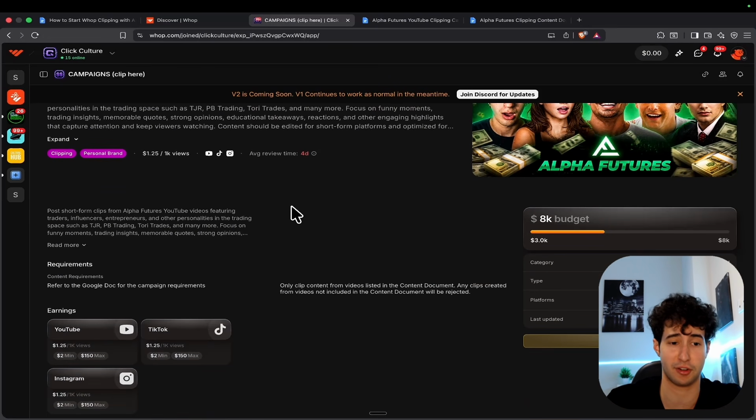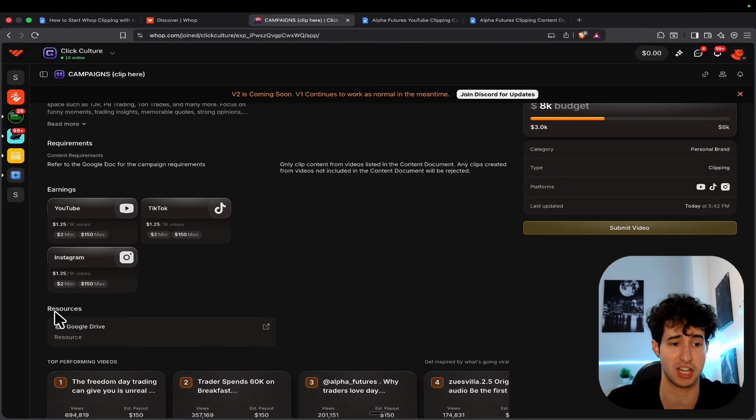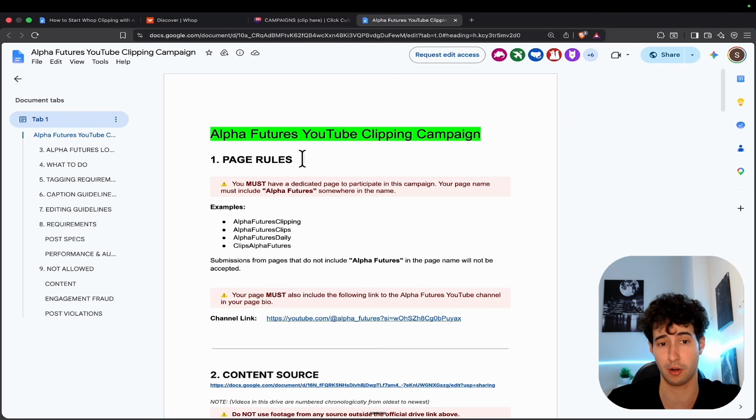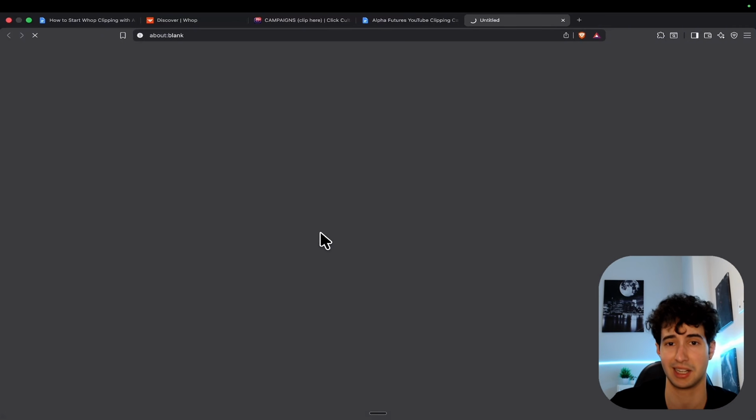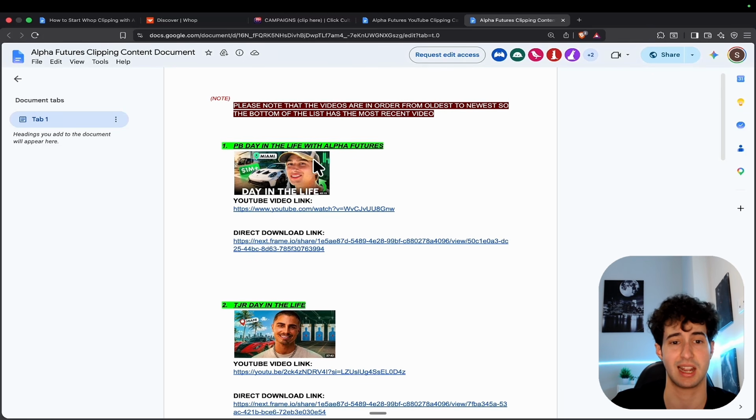So to start clipping for them, I will simply come over here to resources, where they basically have a Google Doc with all the rules that I need to follow, along with the allowed content that I can clip, which I can access in this Google Doc. So I will simply click on it, open it up, and over here I can see all the videos that